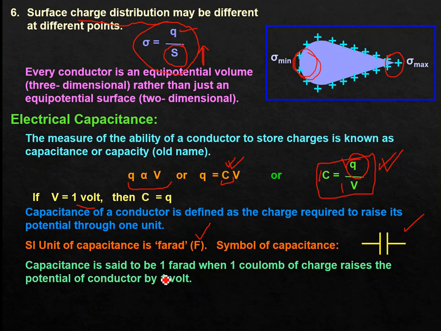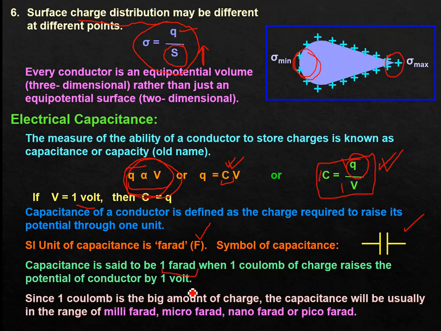So when do we say capacitance is 1 farad? The charge has SI unit coulomb and the potential has SI unit volt. When 1 coulomb of charge raises the potential of a conductor by 1 volt, since charge is directly proportional to the potential, we say the capacitance is 1 farad. Since 1 coulomb is a big amount of charge, practically the capacitance is usually in the range of millifarad, microfarad, nanofarad or picofarad.